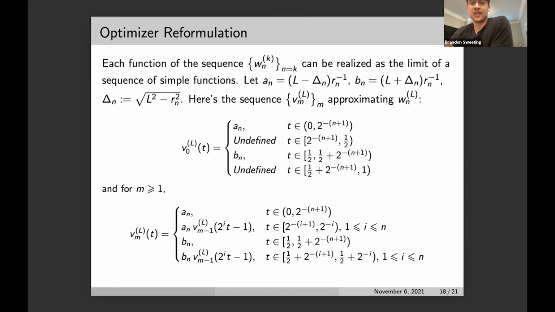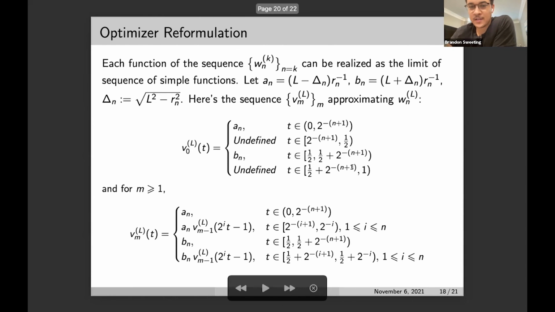Each of these functions in the optimizing sequence at Rk can be expressed as the limit of a sequence of simple functions. And we do so here, and this is for the sequence at L. It's kind of hard to understand what's going on here.